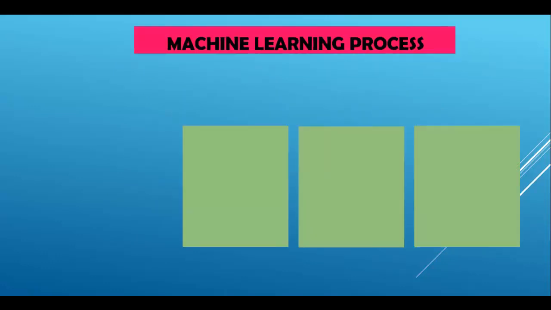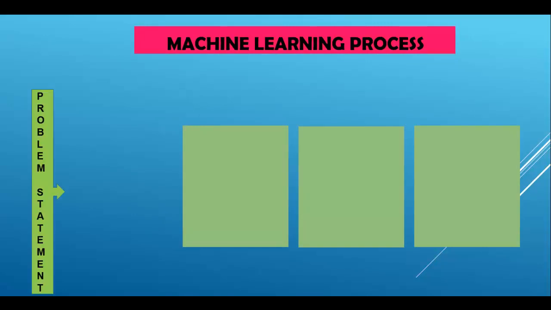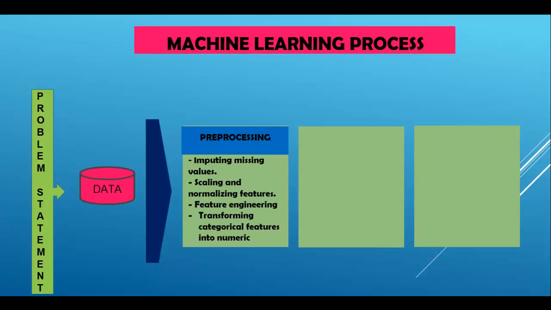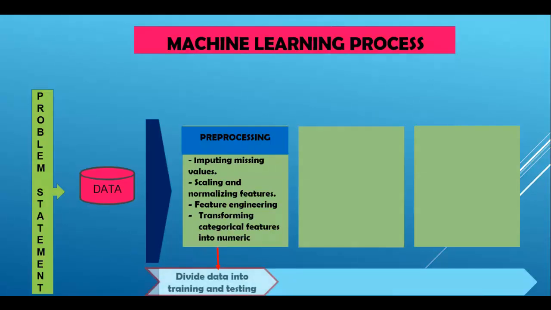Now let's discuss the machine learning process. So how to approach or solve any machine learning problem. If we have some problem statement that we want to solve with machine learning, then we have to collect the data based on our problem statement in CSV, TSV or any other file format. We have to perform pre-processing on our collected data by imputing missing values, scaling and normalizing the features, which is called feature engineering. Sometimes we require to transform categorical features into numerical values. And then we have to divide the data into training and testing parts.